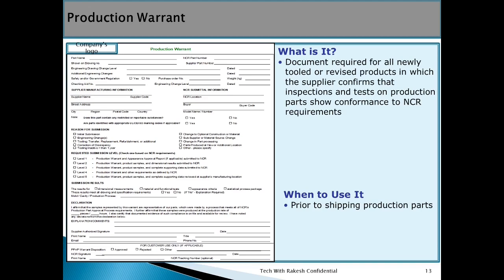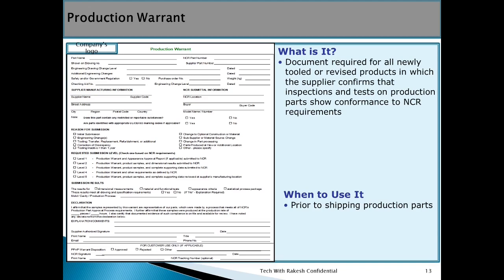Production warrant. A production warrant is generally what you submit along with all your documents, in which you are agreeing that the specification related to product or quality, or whatever else has been decided by the customer, is being met at your level.